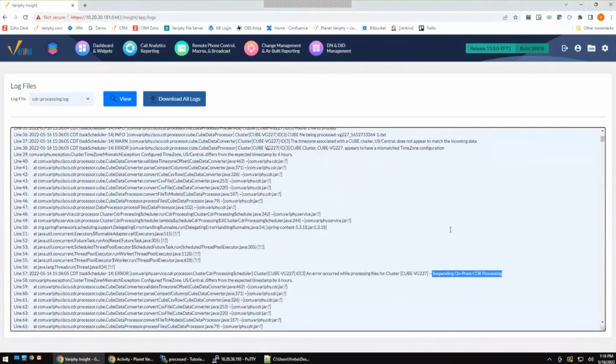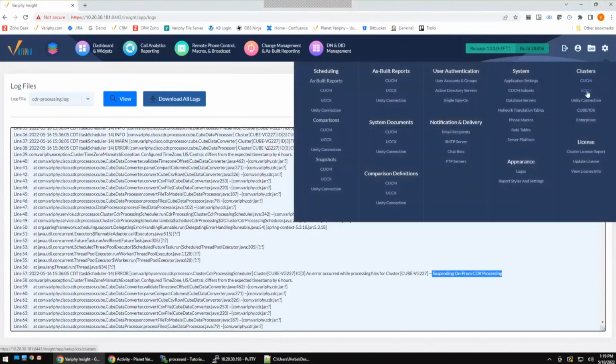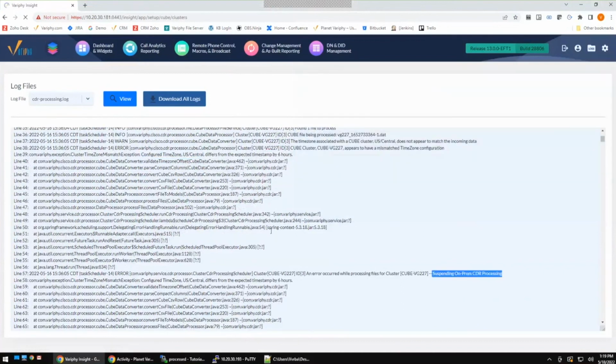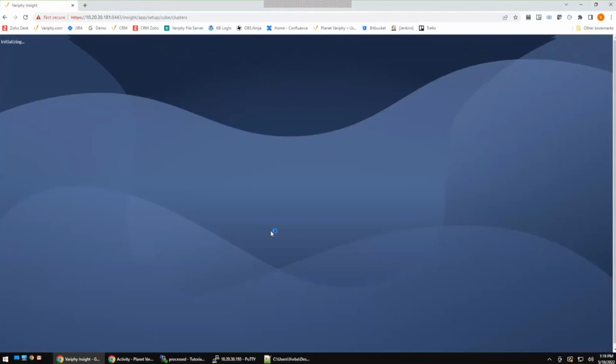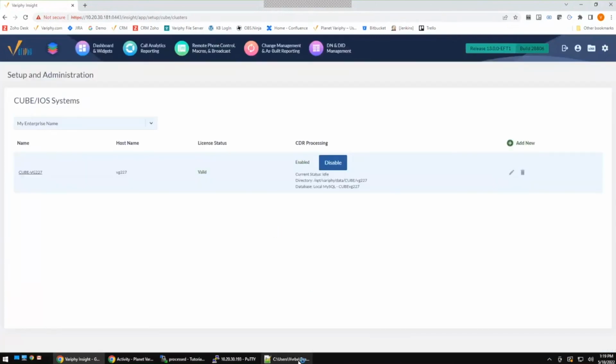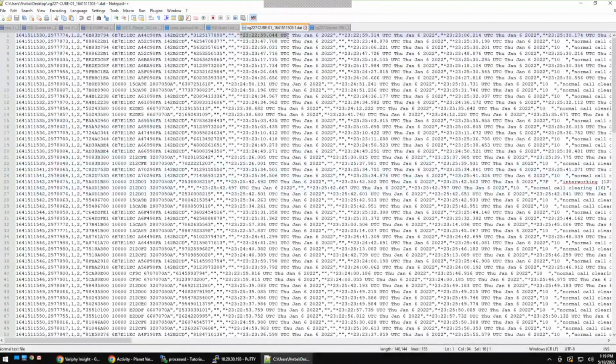So a great way, if you do make adjustments and sync up your UC or your Cube environment, and for some reason you still go suspended, is to definitely take a look at those CDR processing logs to get an idea of why it's suspended. You may just need to adjust your Cube settings to the proper time zone. That time zone can be pulled directly from the data that you're sending, just by looking at the time zone that you have in the call data.